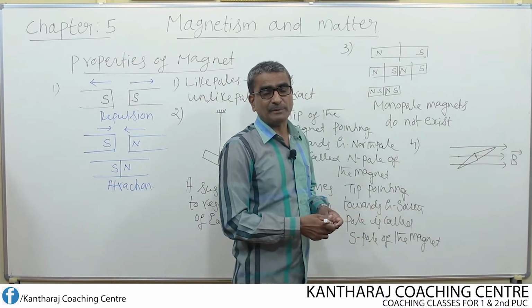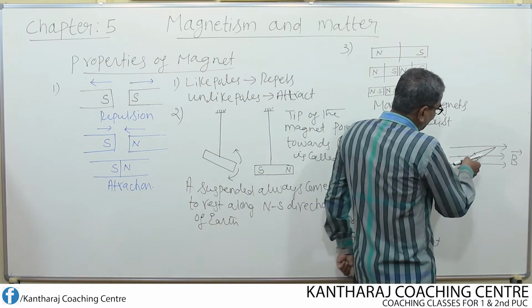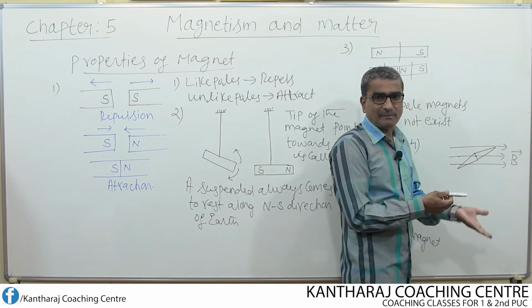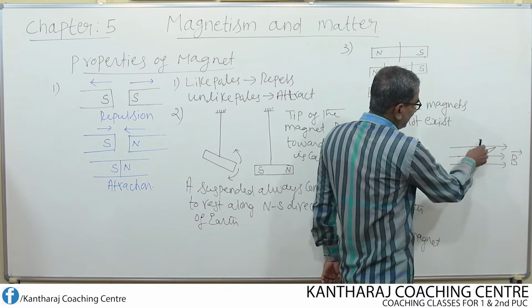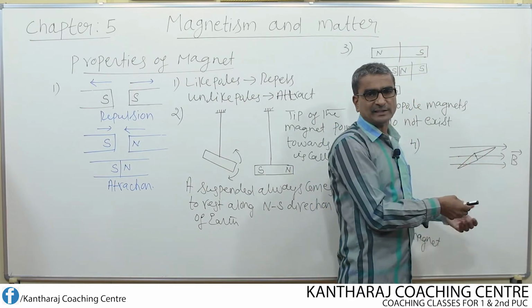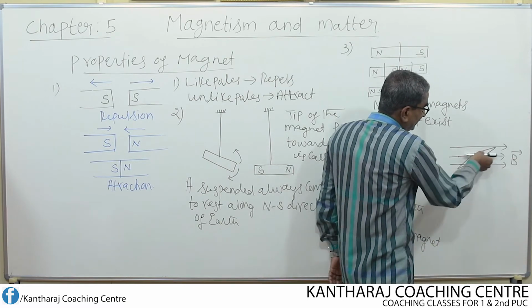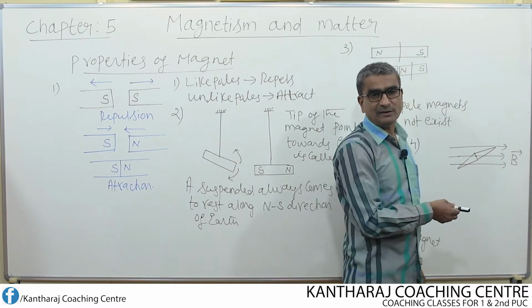It is pivoted. Pivoted means supported by means of a nail. So when you suspend a magnetic needle or even a bar magnet, initially what happens? The needle begins to oscillate like this for a few seconds, or it makes a few oscillations. Then finally the needle is going to align along the direction of the magnetic field.